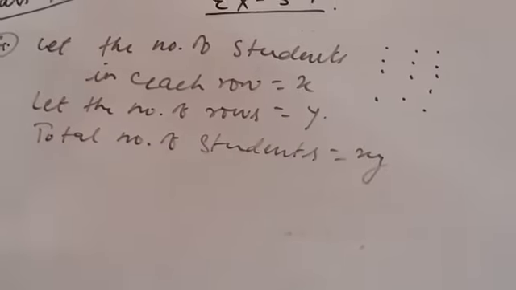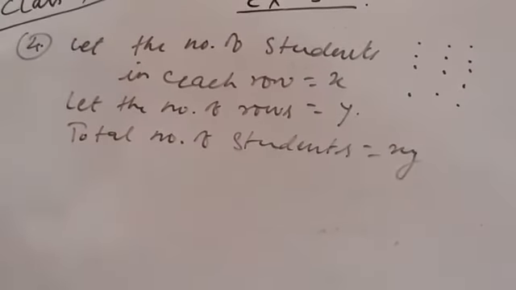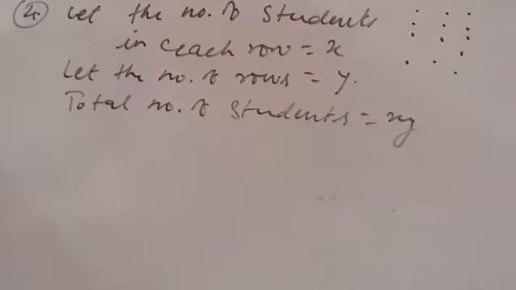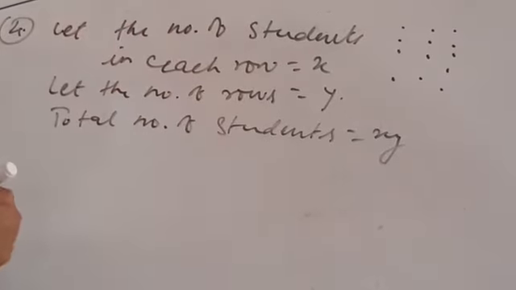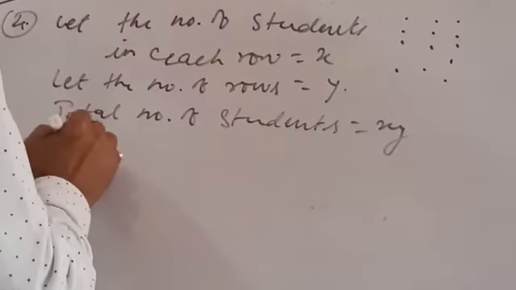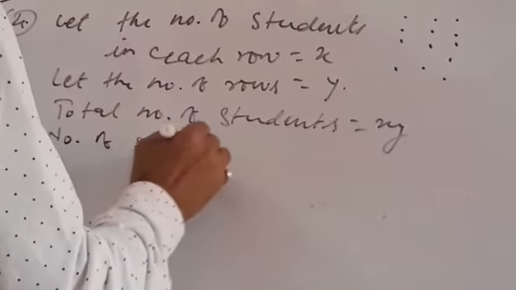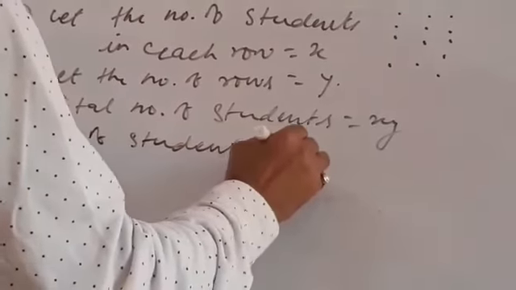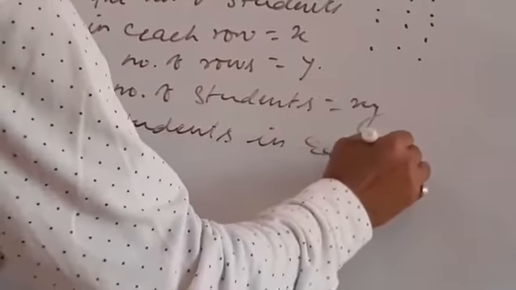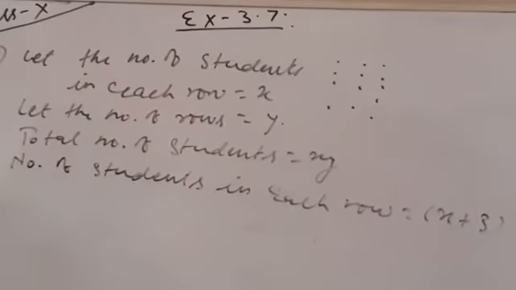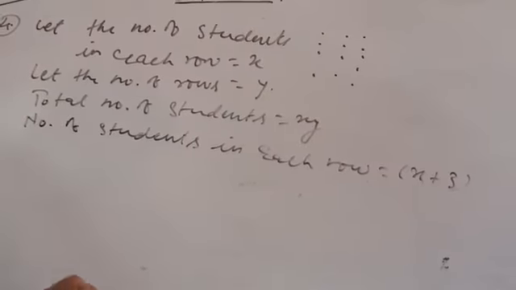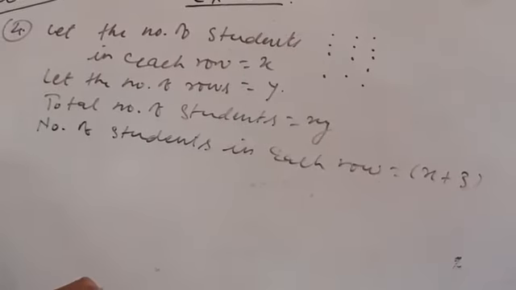Now we'll start with the question. The students of a class are made to stand in rows. If 3 students are extra in a row, means number of students in each row is now x plus 3. Earlier it was x, now it is x plus 3. Then there would be 1 row less.